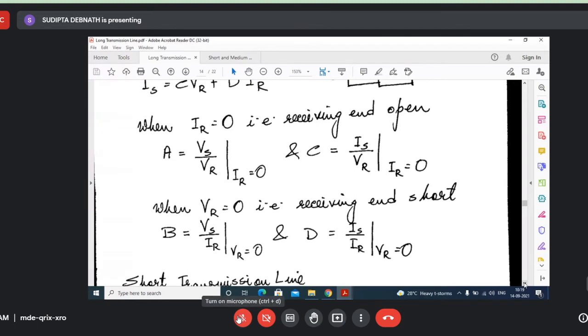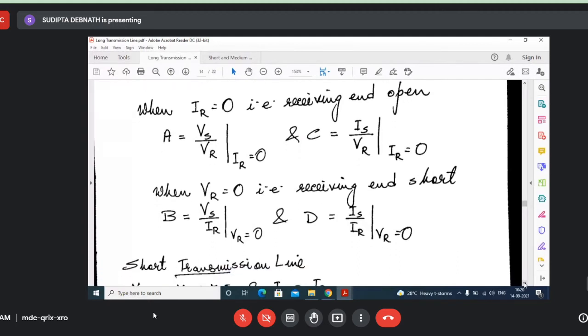What is the unit of C? Ampere into volt inverse, so it becomes mho, just the inverse of ohm. And the unit for B is ohms, resistance, and D is unitless.